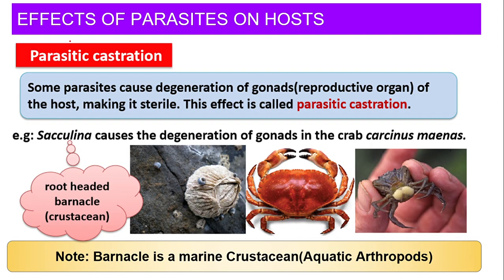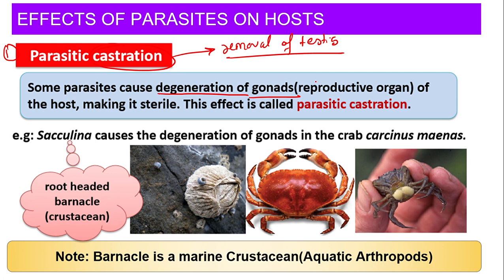Now, the first one is parasitic castration. The word castration we usually use for the removal of testes. Now, some parasites cause degeneration of the gonads. What are gonads? It is nothing but the reproductive organs. For example, if we talk about male, we talk about testes, and if we talk about female, we talk about ovary, right?